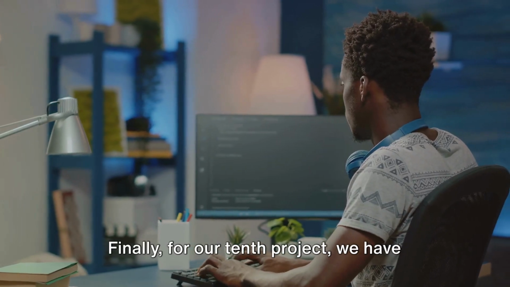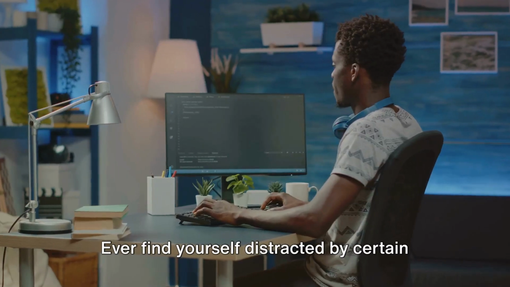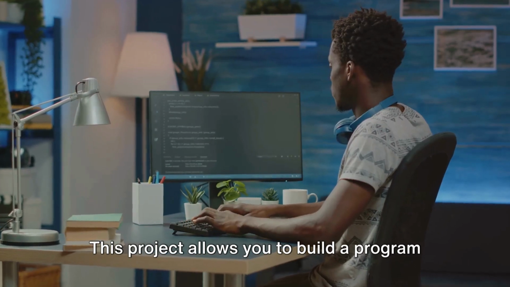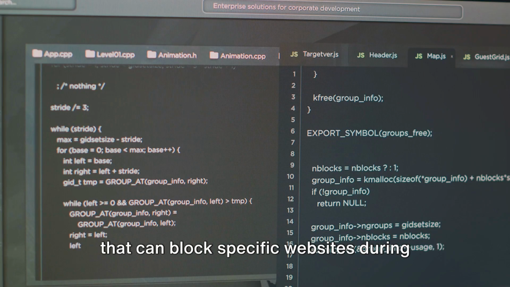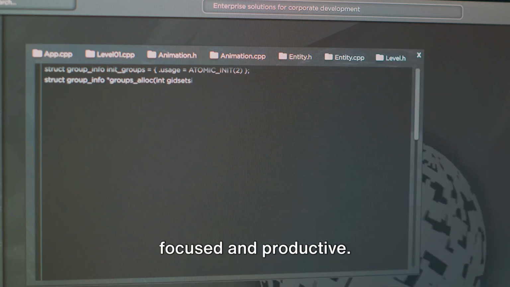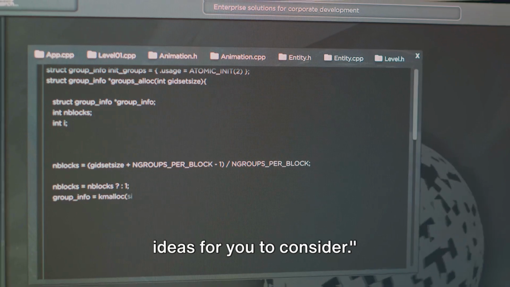Finally, for our 10th project, we have the Python website blocker. Ever find yourself distracted by certain websites when trying to work or study? This project allows you to build a program that can block specific websites during certain times of the day, helping you stay focused and productive. And that's another 5 Python project ideas for you to consider.